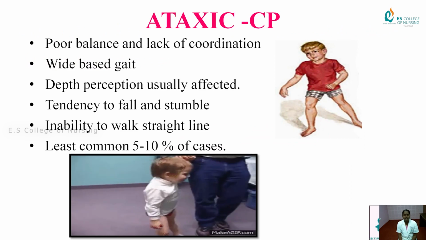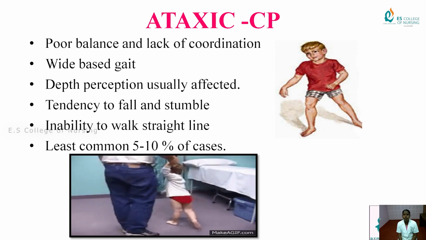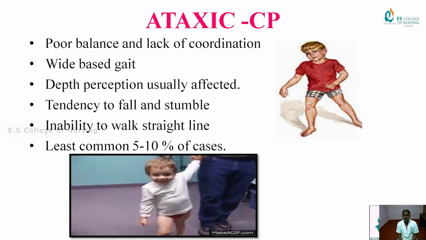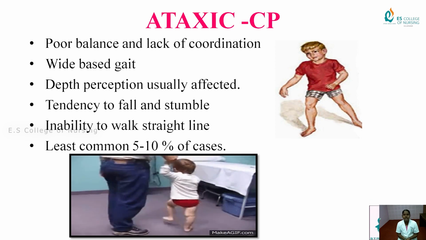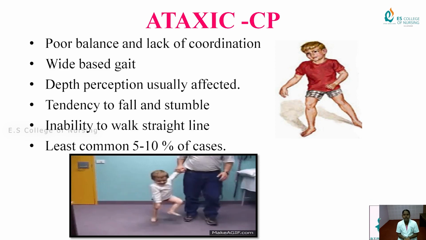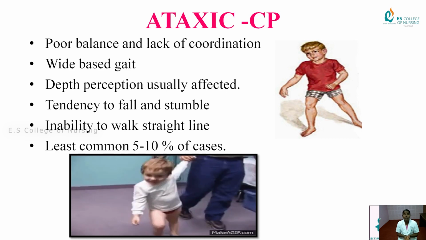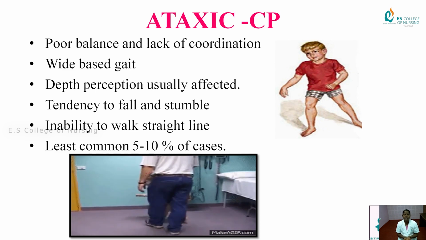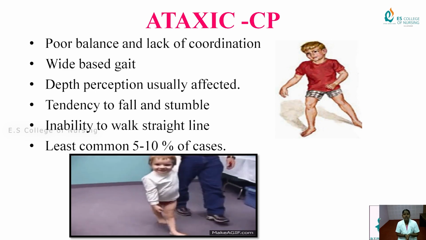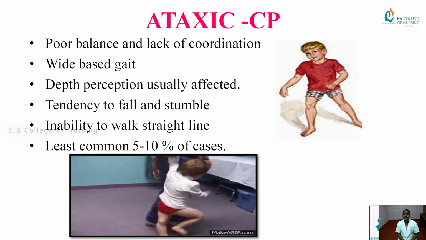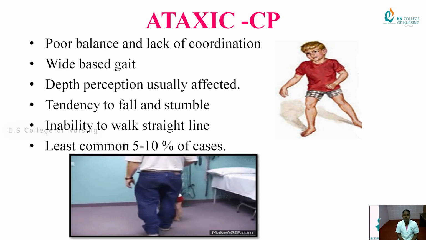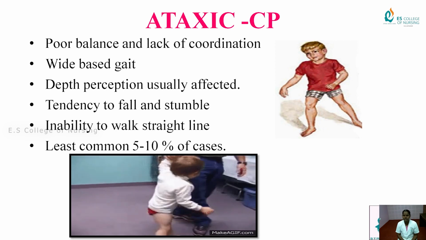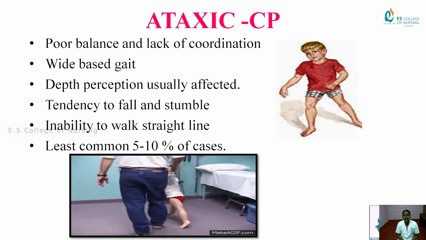Ataxic cerebral palsy, in the sense poor balance and lack of coordination. While the child is walking, or taking a glass, taking books or any kind of things, there is poor balance and lack of coordination. In the sense, eye coordination or hand coordination or leg coordination will disappear. Wide based gait, depth perception usually affected. Tendency to fall and stumble, and inability to walk in a straight line.